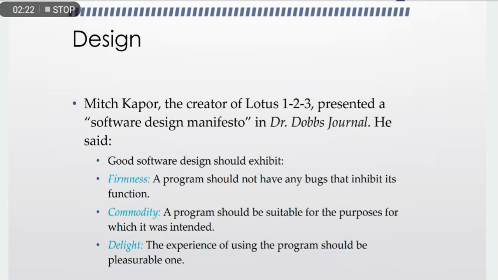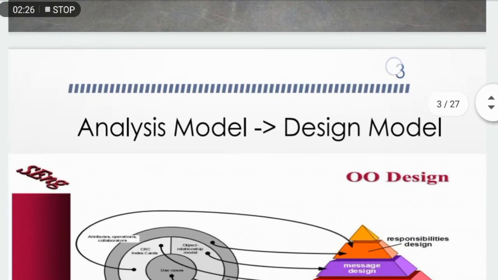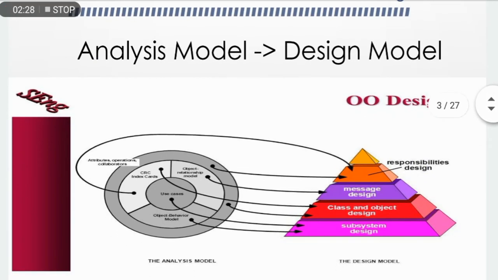Next, here we introduce what design is. Here we will see the analysis model translated to the design model, or we can see the flow of information during software design. The analysis model, manifested by scenario-based, class-based, flow-oriented, and behavioral elements, feeds the design task. Design produces a data or class design, an architectural design, an interface design, and a component design.